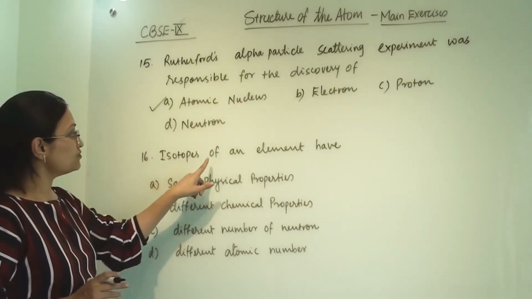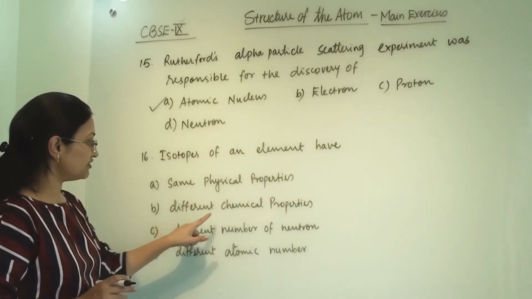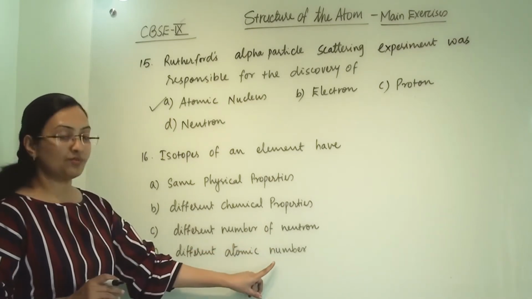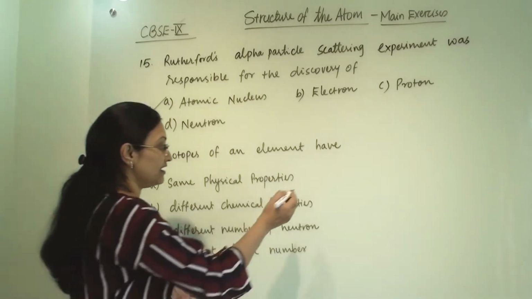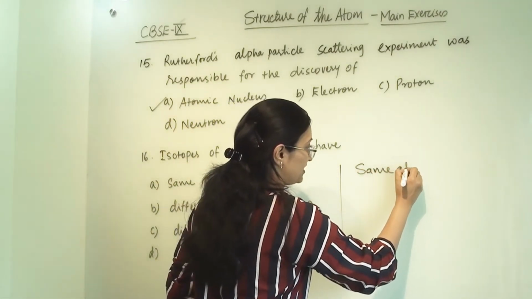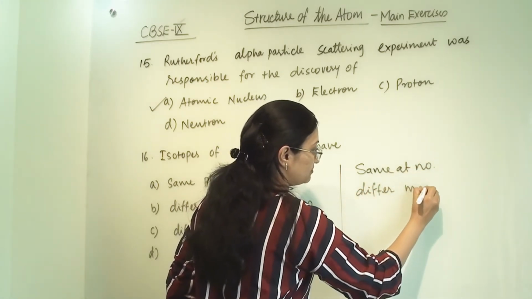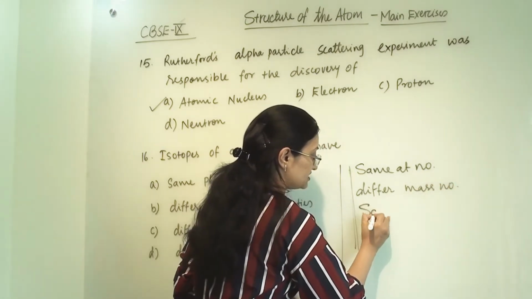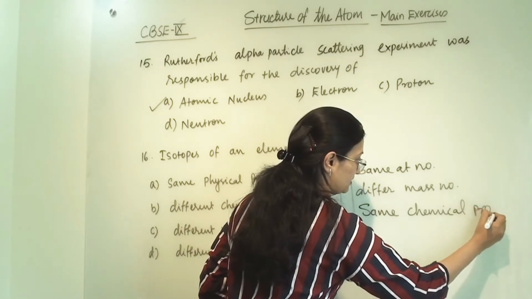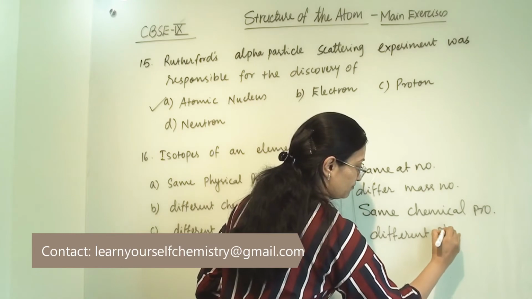16. Isotopes of an element have same physical properties, different chemical properties, different number of neutrons, different atomic number. So when an element has isotopes, it has same atomic number, different mass number, same chemical property and different physical property.